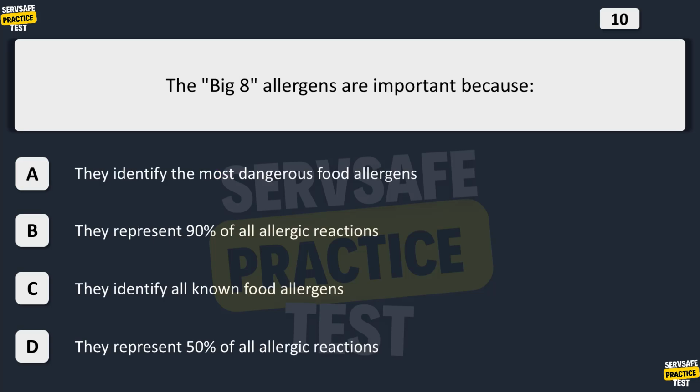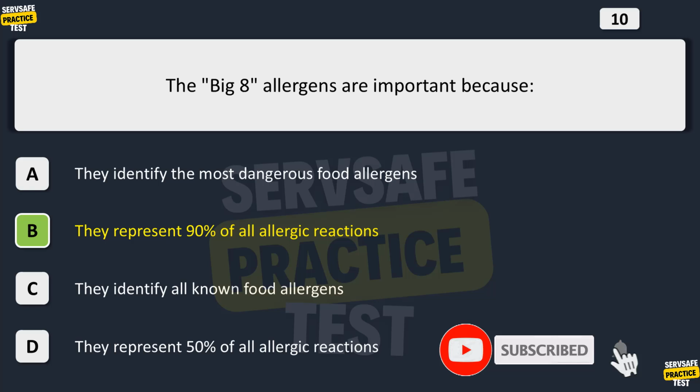The Big 8 allergens are important because A. They identify the most dangerous food allergens. B. They represent 90% of all allergic reactions. C. They identify all known food allergens. D. They represent 50% of all allergic reactions. The correct answer is B. They represent 90% of all allergic reactions. The Big Eight allergens represent 90% of all allergic reactions and include wheat, peanuts, tree nuts, shellfish, finned fish, soybeans, milk, and eggs.